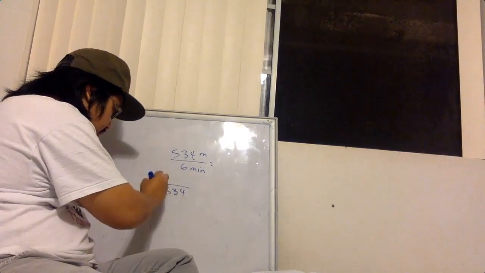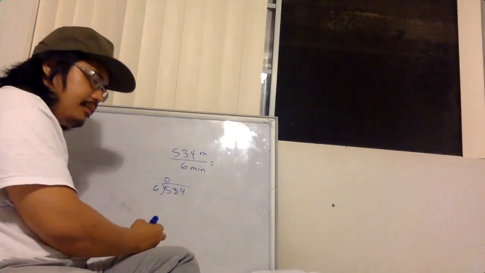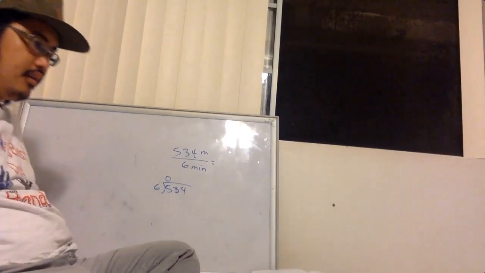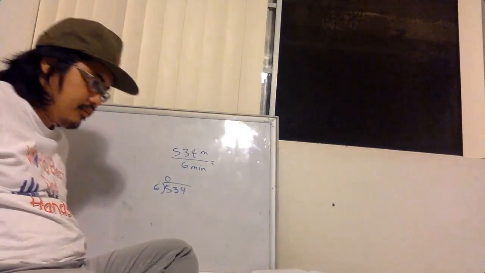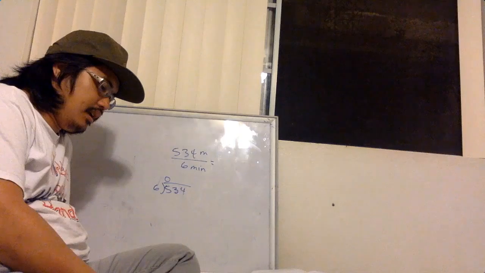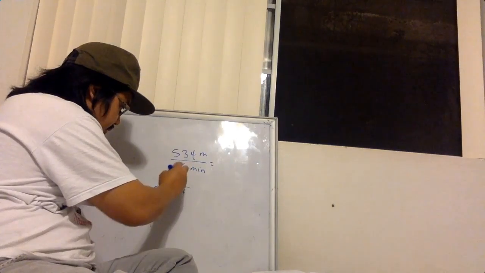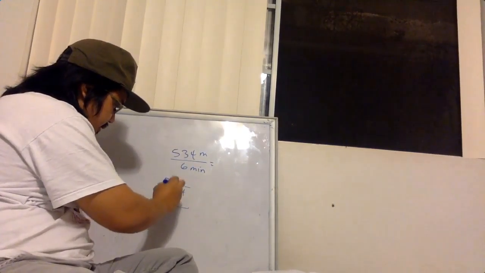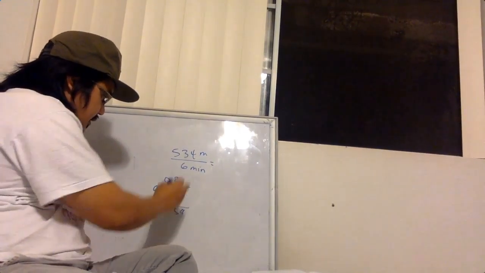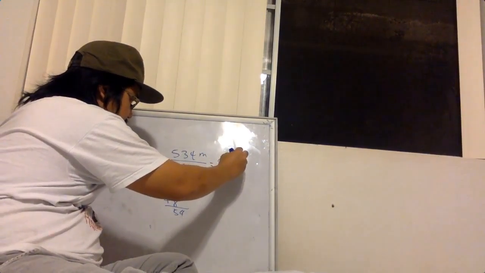534 divided by 6. How many times does 6 go in 5? None. How many times does 6 go in 53? Let's see, 6, 12, 18, 24, 30, 36, 42, 48, so 8 times. This is 48. Subtract this down. This is 5, then 4, 9. So it's 89 meters for every 1 minute.